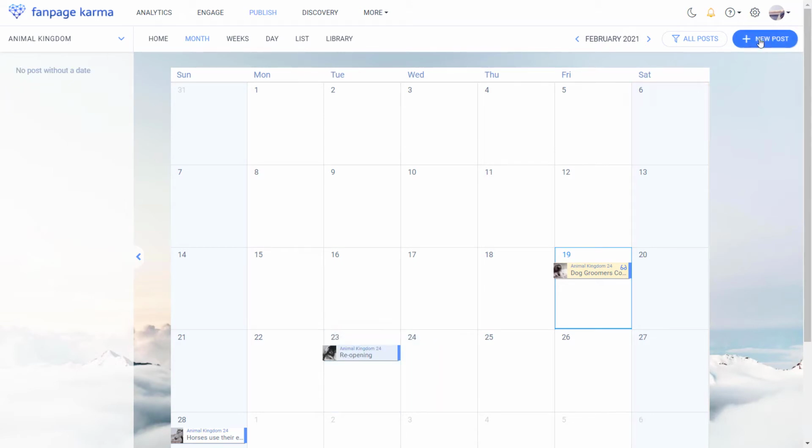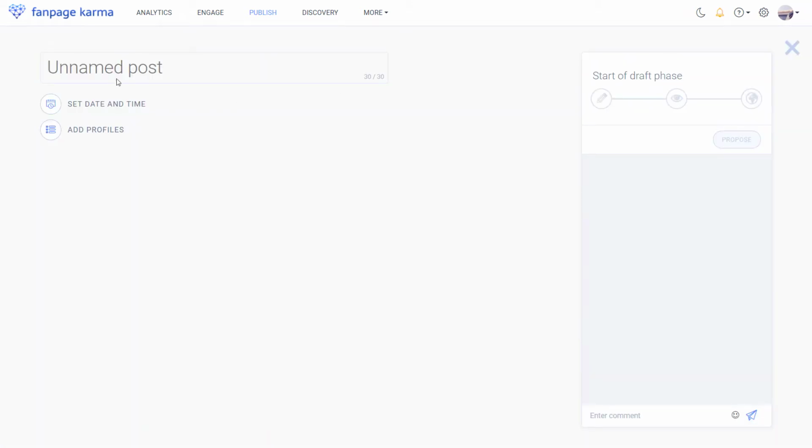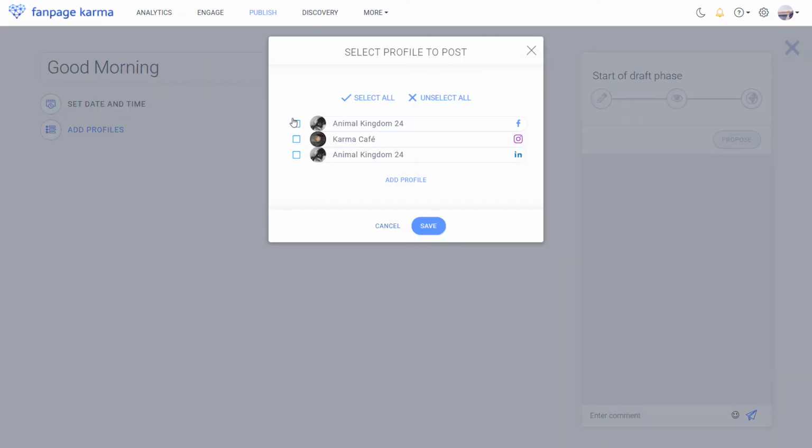To create a new post, click on plus new post, give a name to the draft. No worries, this name will not show up in any posting on the network, it's just a working title. Then select the profiles you want to post on. For this example, I'll choose a Facebook and an Instagram profile.